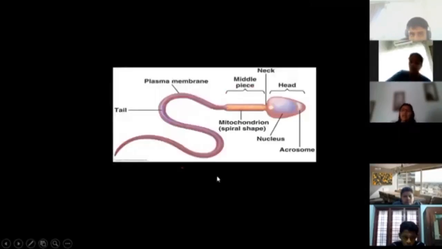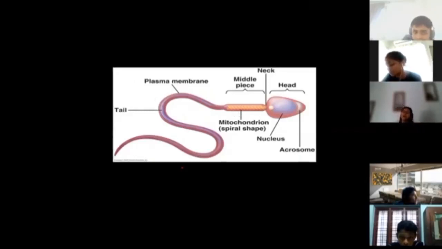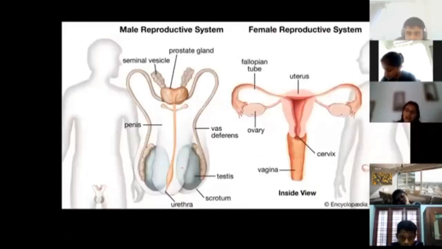Now sperm, how does the sperm look like? They are very tiny, microscopic. They have a head, they have a neck, which is the middle piece, and they have a tail. Tail helps in the actual motility of the sperm, helps the sperm move through the female portion. The middle piece is full of mitochondria because it requires a lot of energy to actually travel. Okay, and the major part of the sperm is going to be the nucleus, which contains the genetic material. That is what the sperm is going to do. It is going to actually transfer the genetic material, right? So the major part is the genetic material which is present inside the nucleus. So that is the story of the sperm.